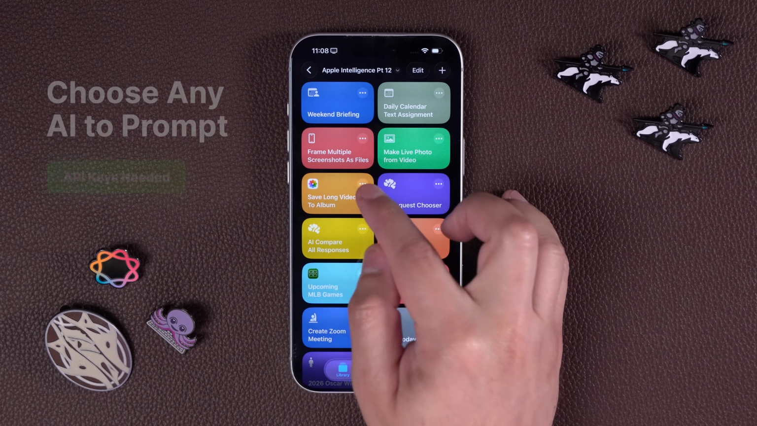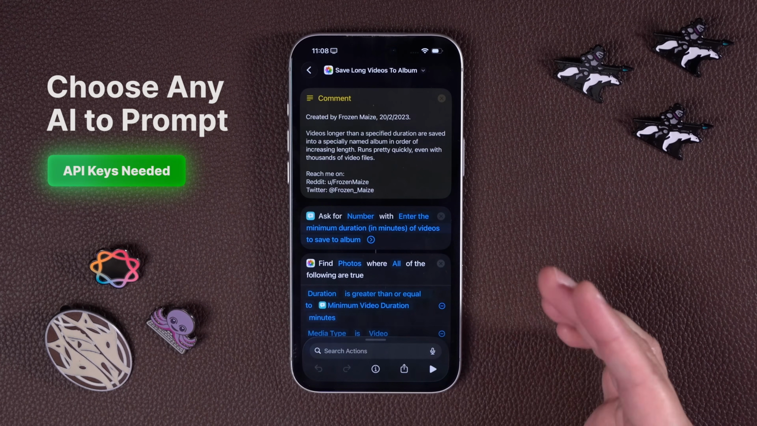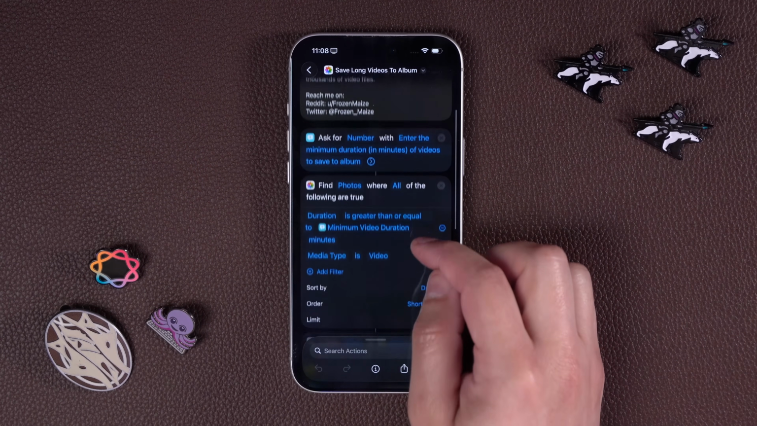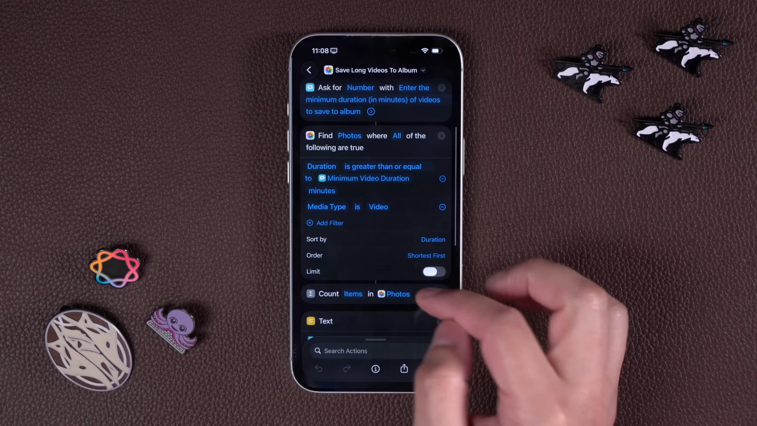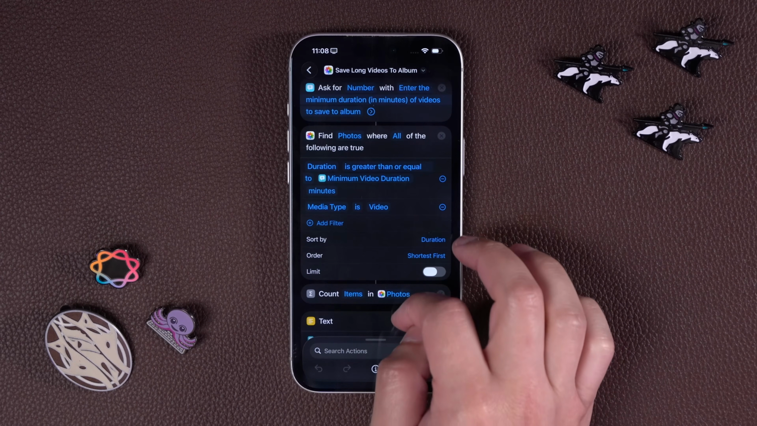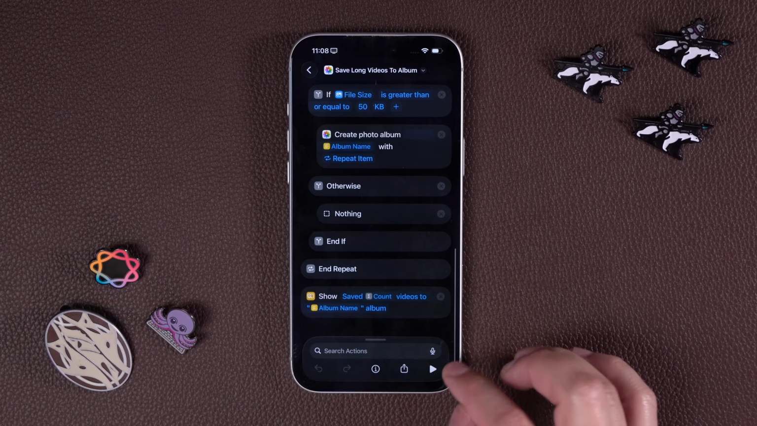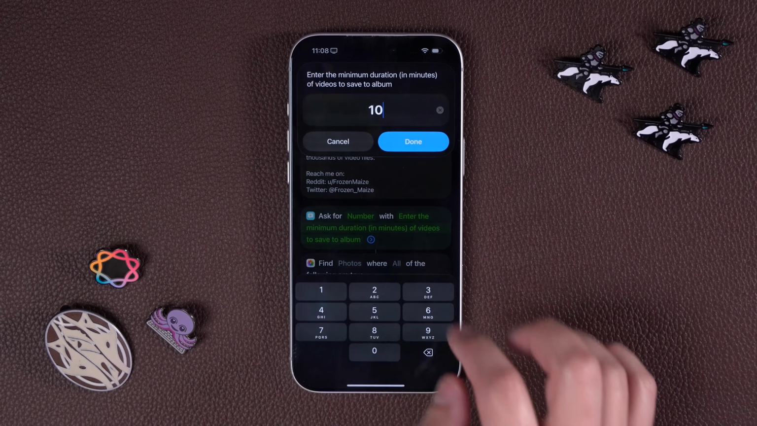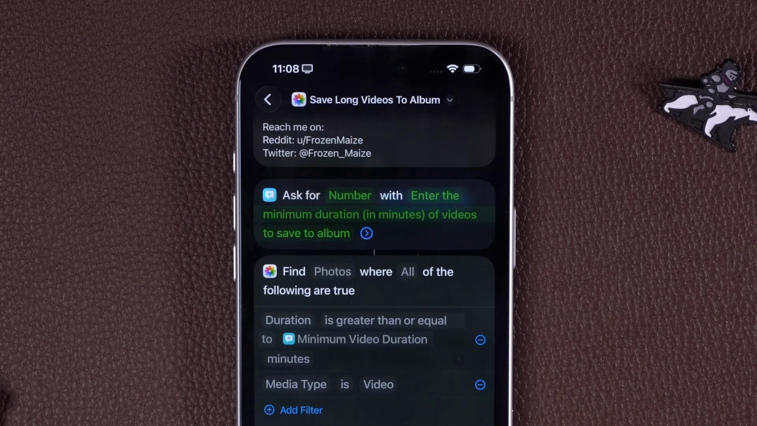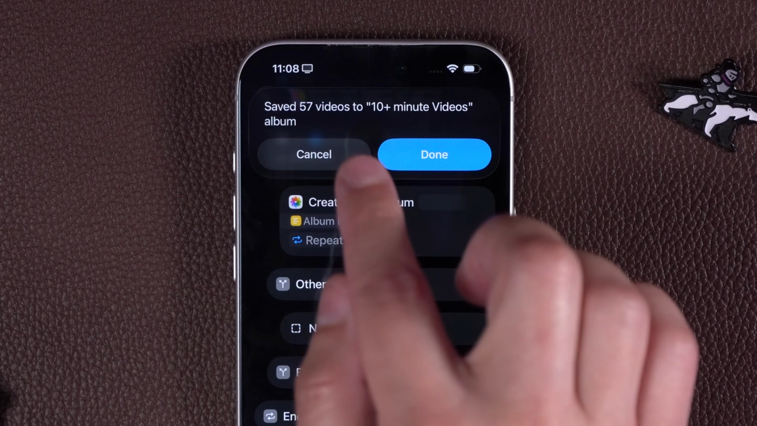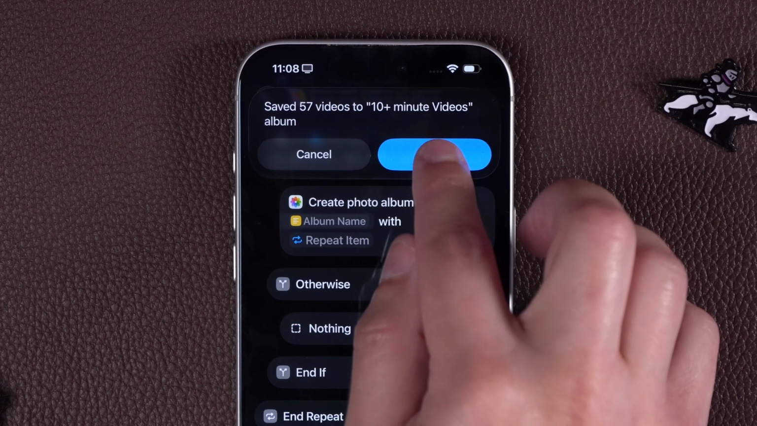Next, I've made shortcuts in the past that will identify long videos for you to delete them, but Reddit user Frozen Maze actually developed this one. It's going to ask for how many minute duration you want to look for videos. It will find all videos in your library with that, count those items, and then create a photo album with all those videos. So if I run this, I can say how many minutes, I'll say 10. It's going to go through your whole photo library. Might take a little while, but you'll see it saved 57 videos to the 10+ minute videos album.